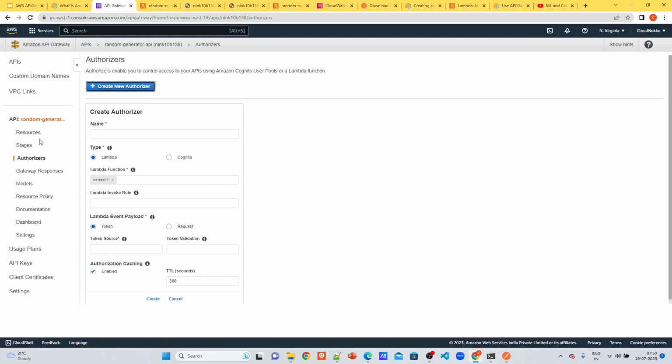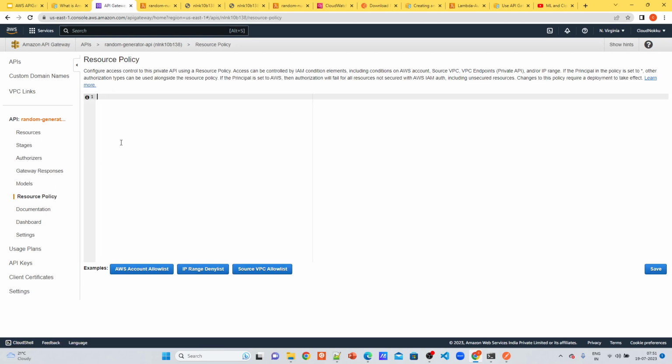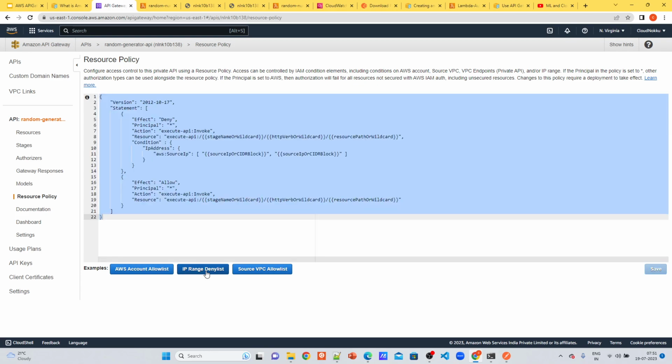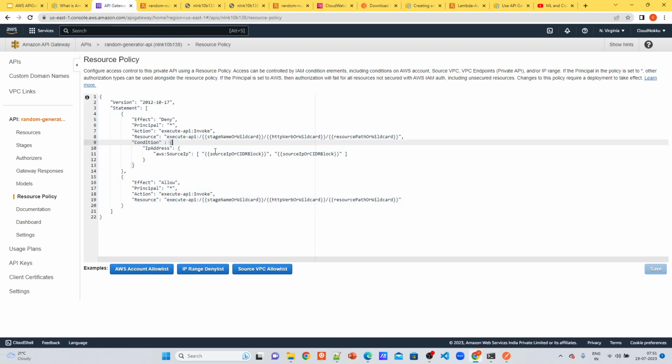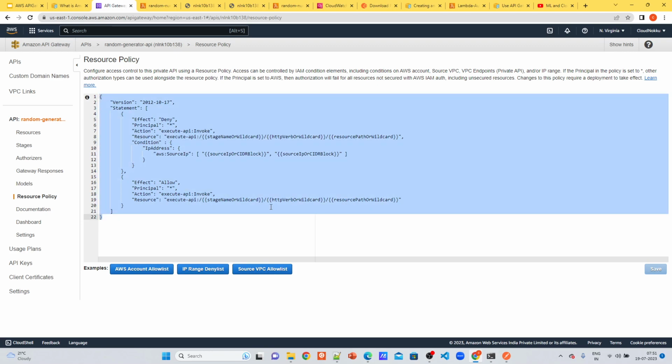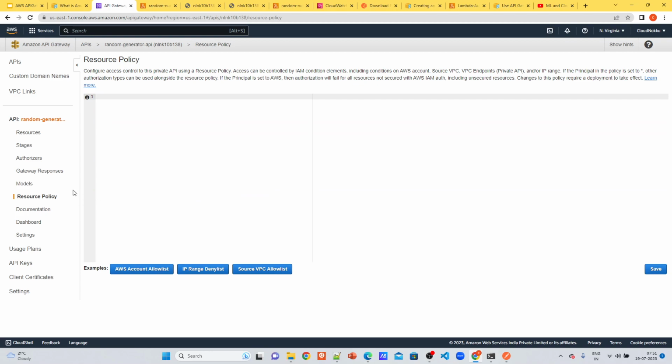Now we'll talk about resource policy, another way of securing. You can secure via policy. You can whitelist particular IPs. We can deny a particular range of IPs. Basically, we can control who can trigger this API from a network configuration point of view.